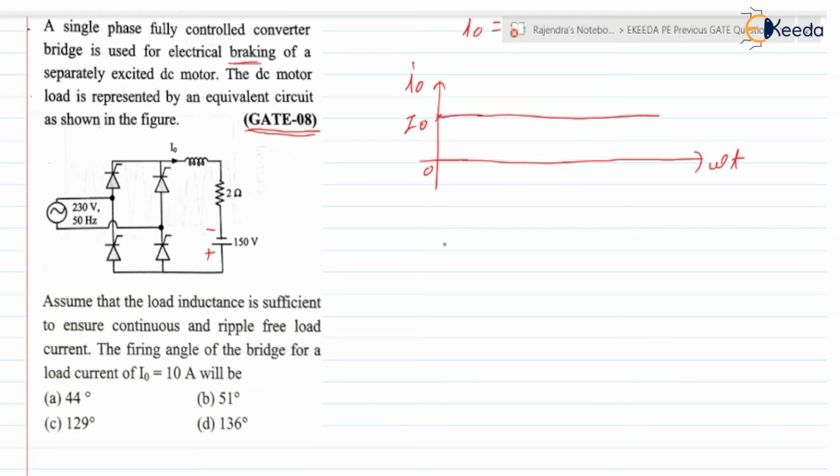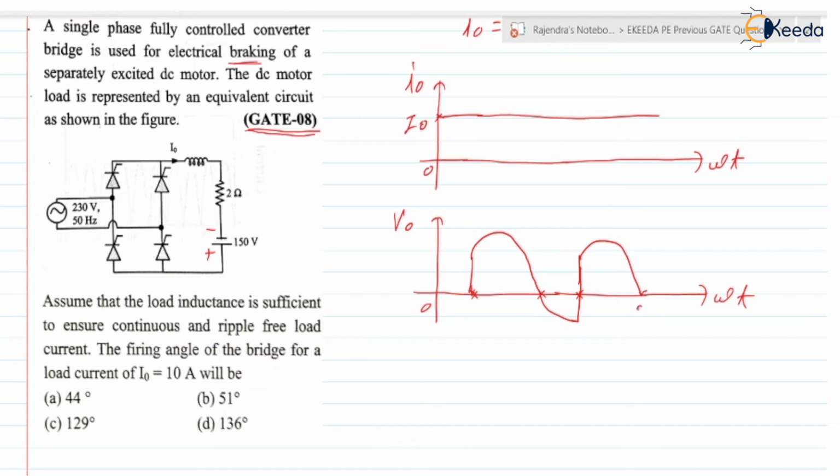Now if you check this circuit for continuous current, how will the waveform of V0 be? V0 waveform for continuous conduction will be like this. From omega t equal to alpha to pi, V0 will be the same as the supply voltage. From pi to pi plus alpha, it will be negative because the inductor releases the energy. After pi plus alpha till 2 pi, it will be the same as the supply voltage, but positive. From 0 to alpha in the continuous case, it is negative, same as the supply voltage.